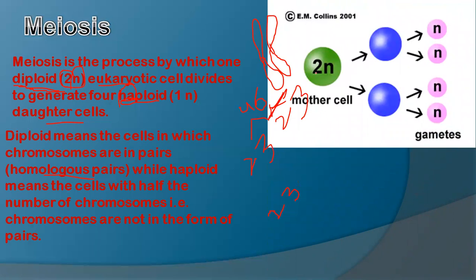Here you can see 2n, the diploid number, which the mother cell or parent cell has. In the last, when it is divided into two, and this divides into two further, they are called haploid number of chromosomes.